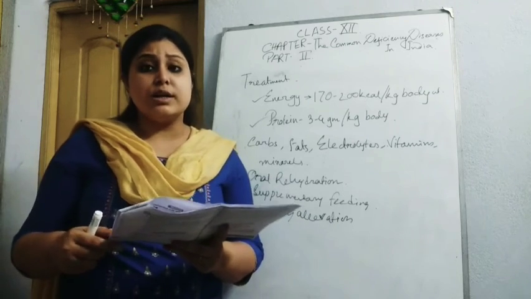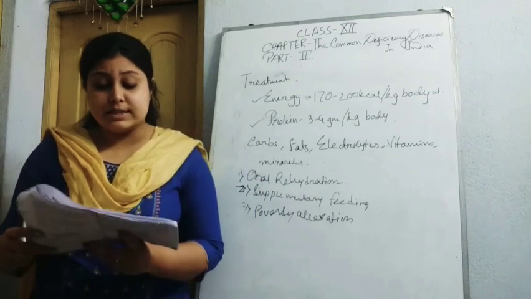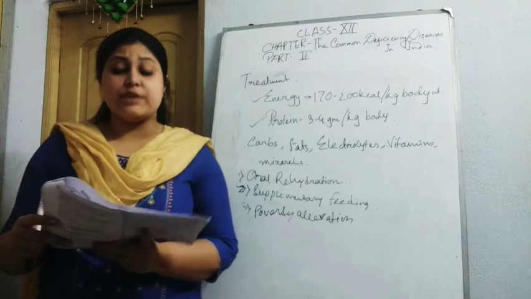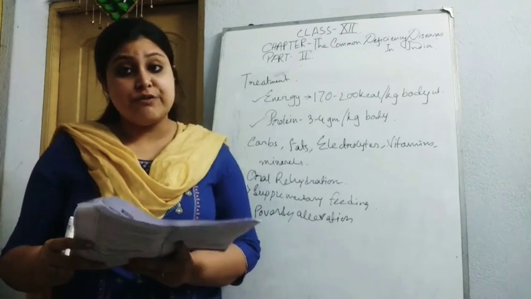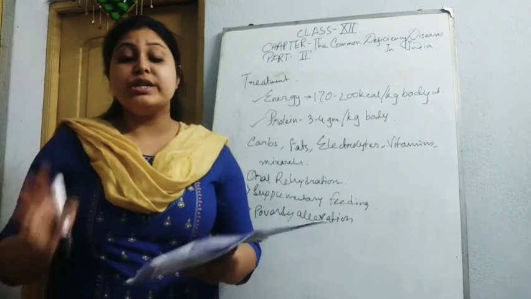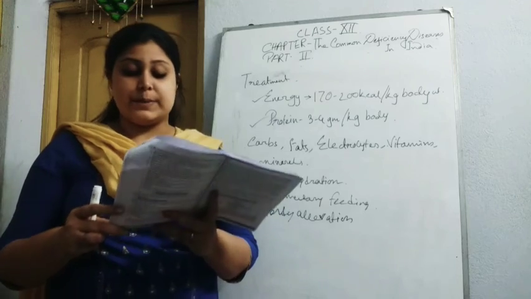For girls or adolescents, anemia prevention is very important, and for the mother, supplementary feeding and proper feeding practices, proper hygiene and sanitation are very important.